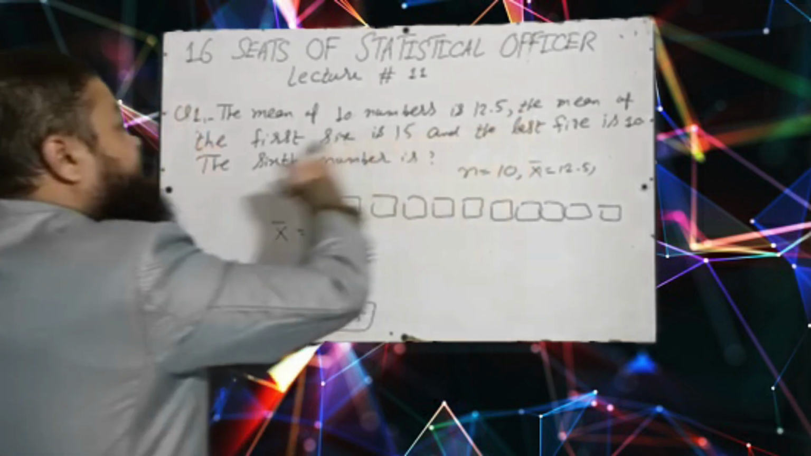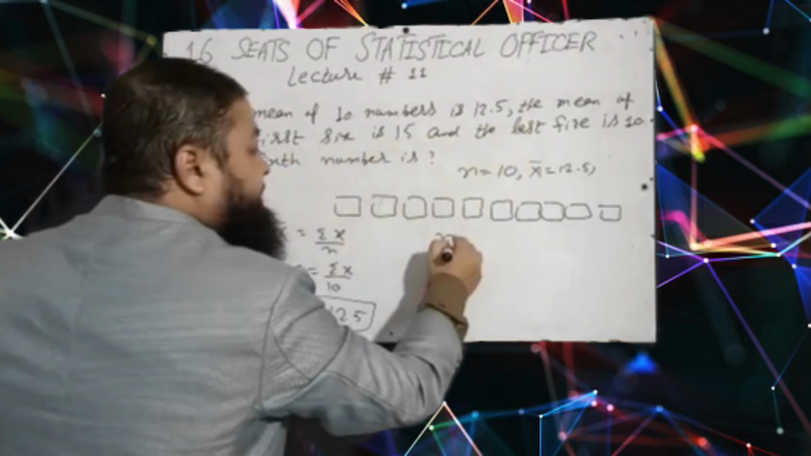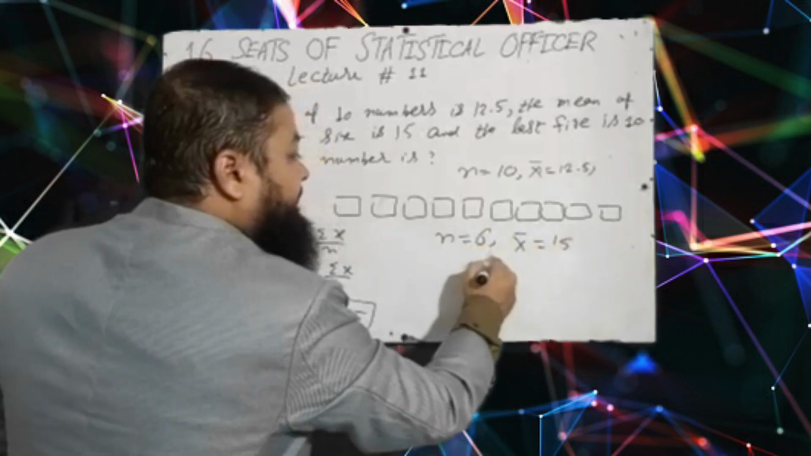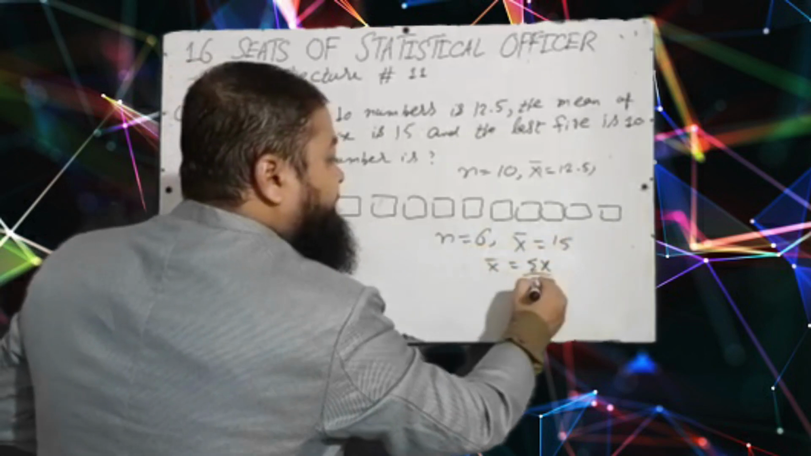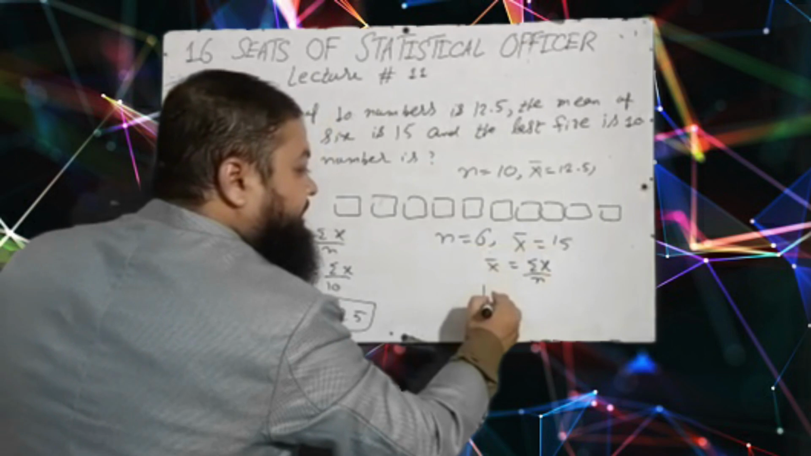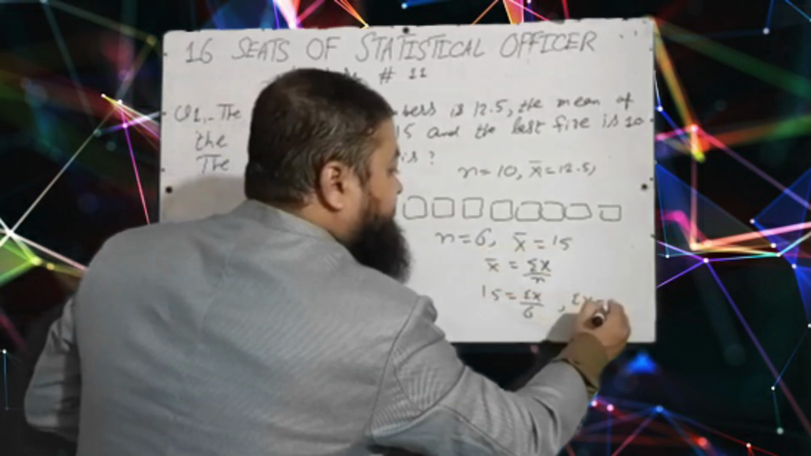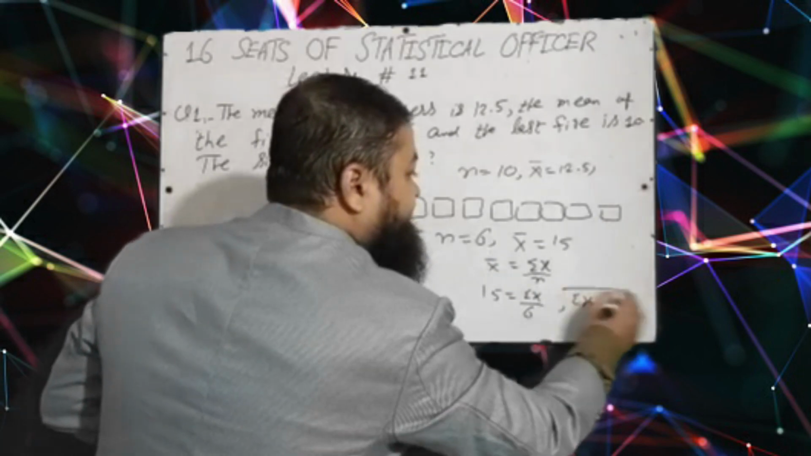Now the other information is the mean of the first 6. It means there are 6 numbers and the mean is 15. I will take the help of the formula. Mean is equal to summation x over n. 15 is equal to summation x over 6. It means the sum of the first 6 numbers is 90.